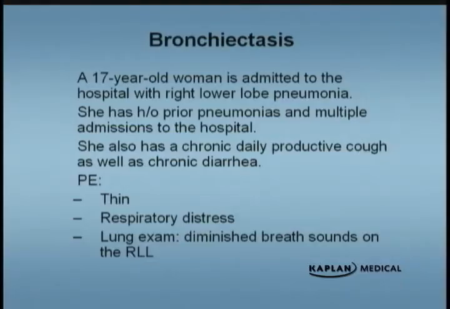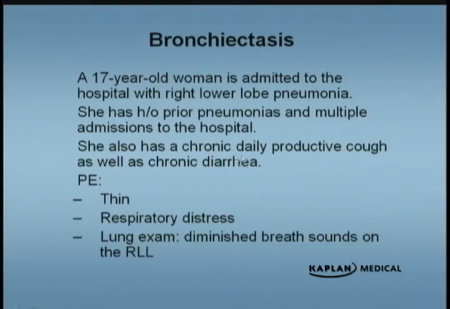A 17-year-old woman now, a different story totally, is admitted to the hospital with right lower lobe pneumonia. She has a history of prior pneumonias and multiple admissions to the hospital. She also has a chronic daily productive cough as well as chronic diarrhea. And let me tell you a little bit more about this because this is important here.